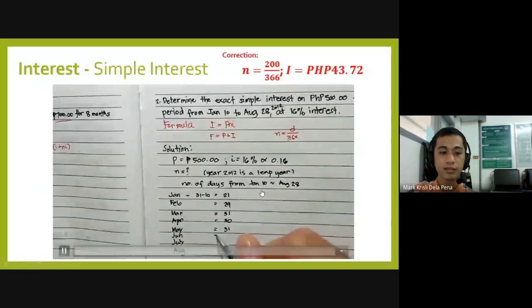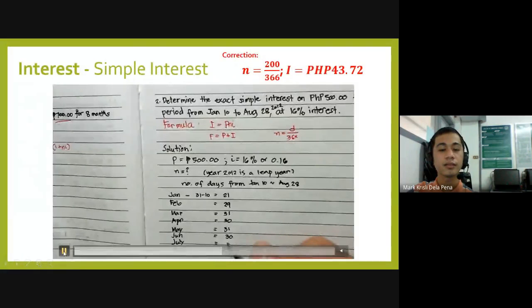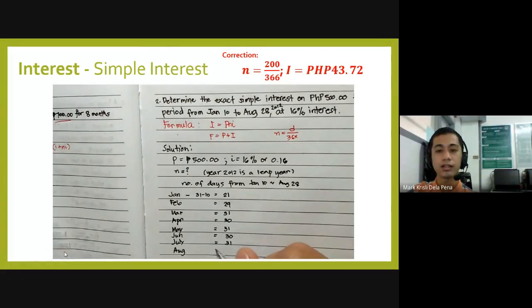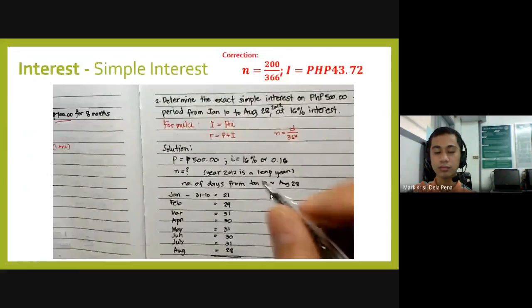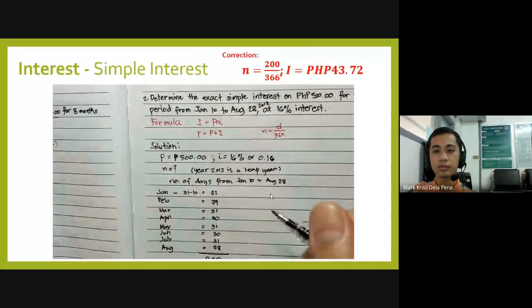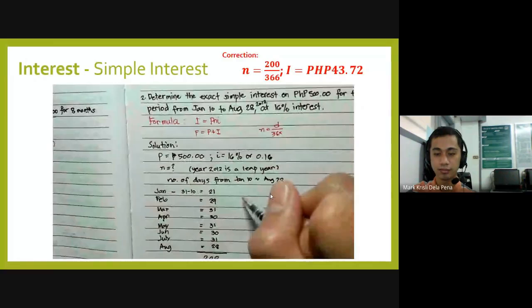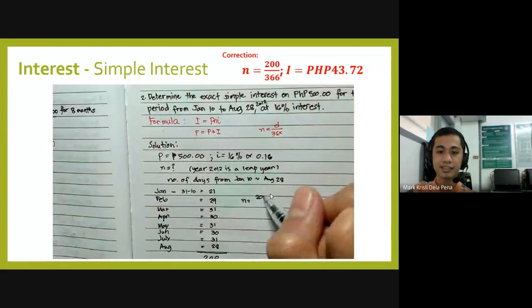Now July has 31 days. For August, supposedly, August has 31 days. But you have to take note that we will be only calculating until August 28, which means we will only be using 28 days for August. Then sum them all, we'll get 200 days, which means our n is equal to 200 divided by 366 days. Now again, this is not 365 but 366 days.